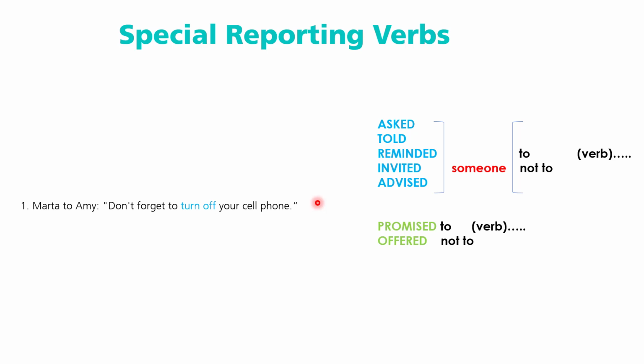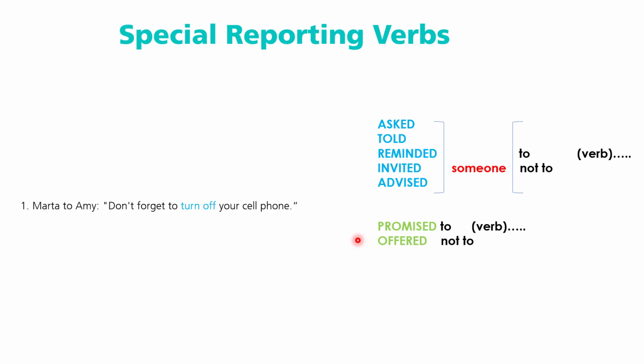We have asked, told, reminded, invited, advised, promised, or offered. For example, Marta asked, Marta told, Marta reminded, Marta invited, Marta advised, Marta promised, or Marta offered.